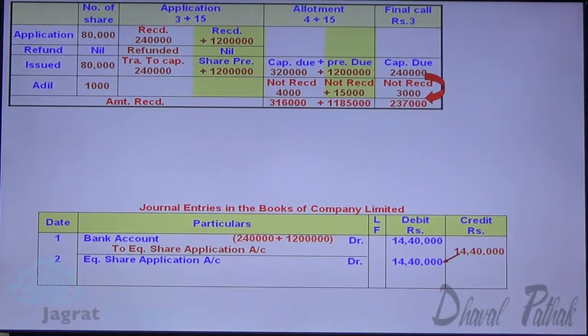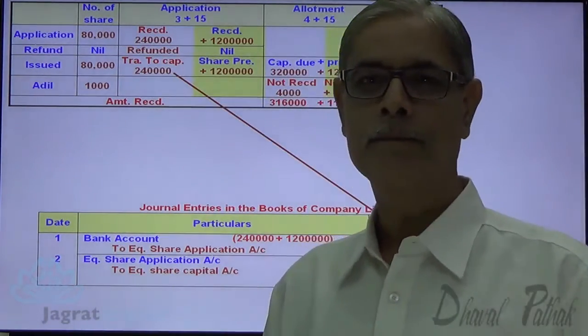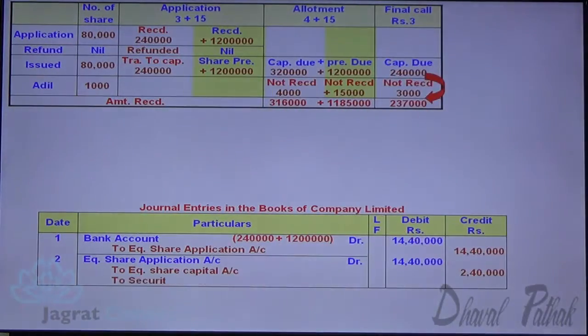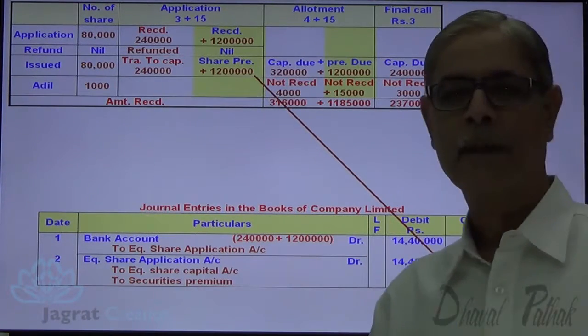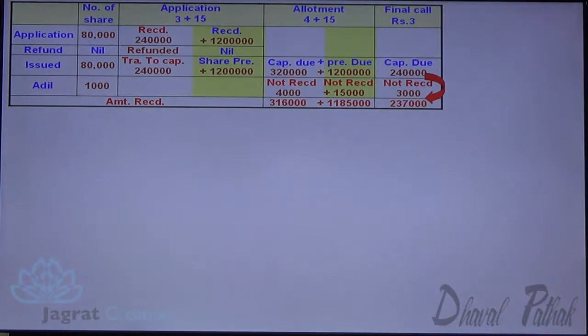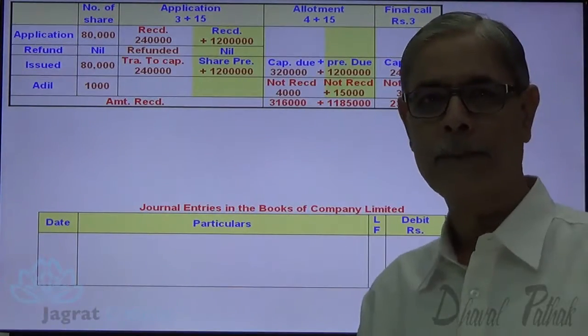Out of this application money transferred to capital account. 2,40,000 has been transferred to share capital account. And this amount has been transferred to security premium account. This is how application entries are recorded. Now amount due with allotment on 80,000 shares into 19 rupees per share.